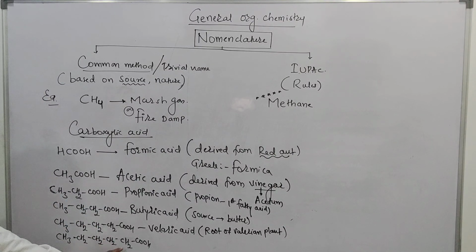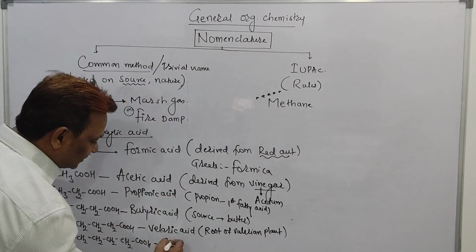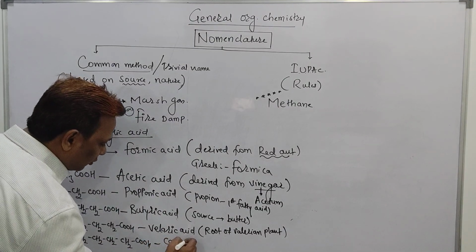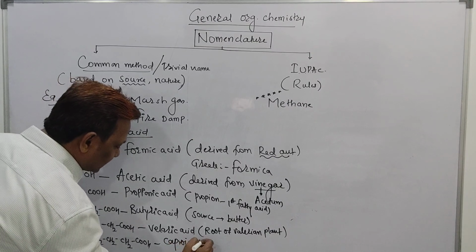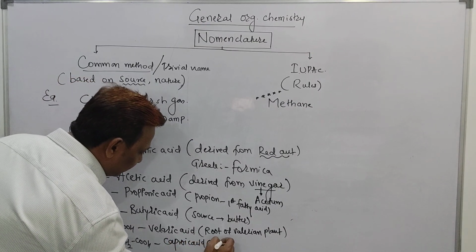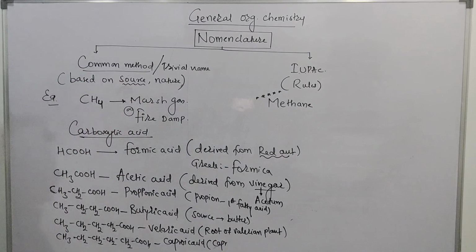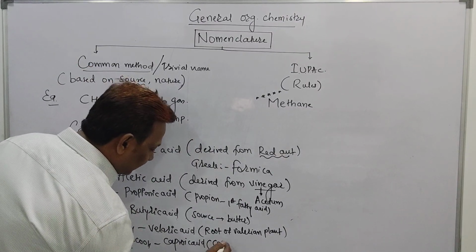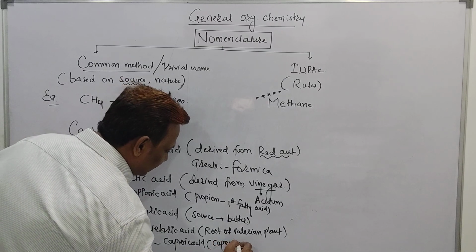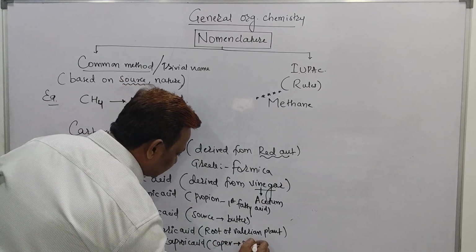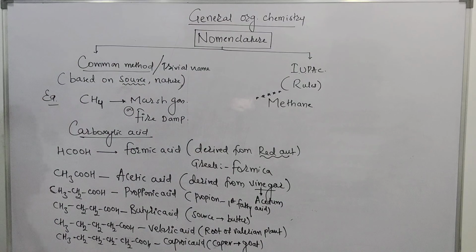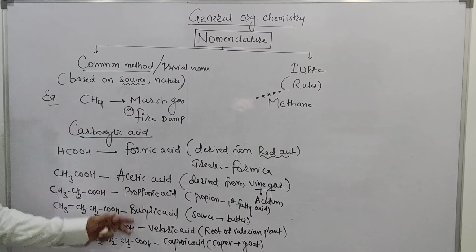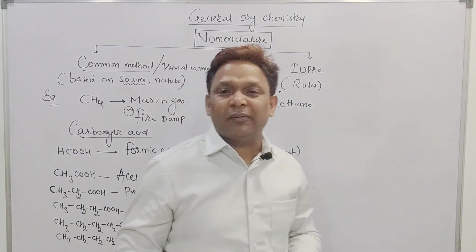Here the number of carbon atoms is 6. It is called caproic acid, because caper, or capra, means goat, and this acid can be derived from the goat. So these are some common names of the acids.